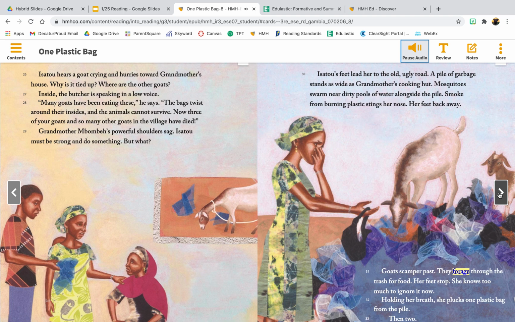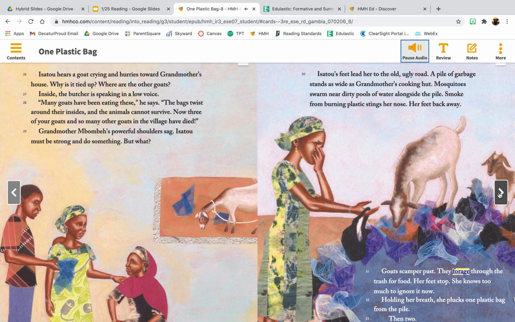Inside, the butcher is speaking in a low voice. "Many goats have been eating these," he says. "The bags twist around their insides, and the animals cannot survive. Now three of your goats and so many other goats in the village have died." Grandmother Mbamba's powerful shoulders sag. Isatu must be strong and do something.